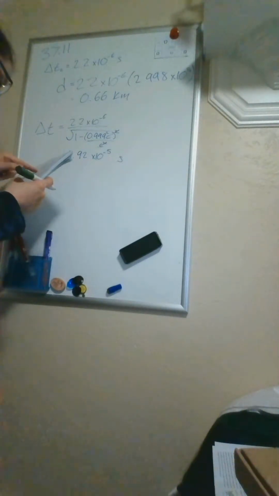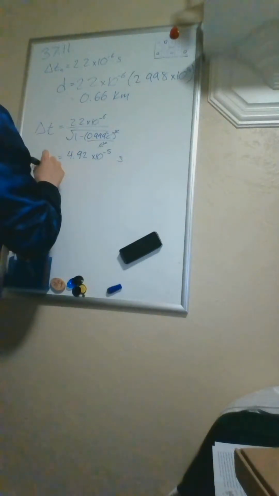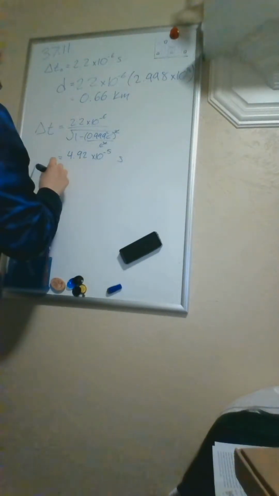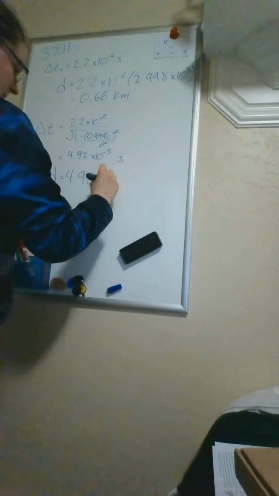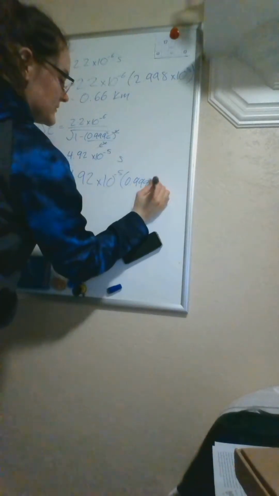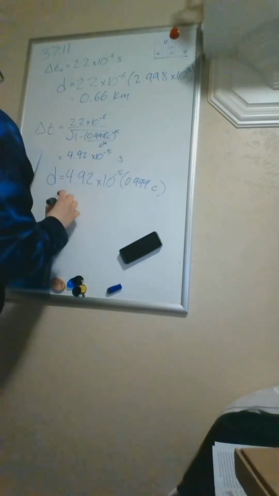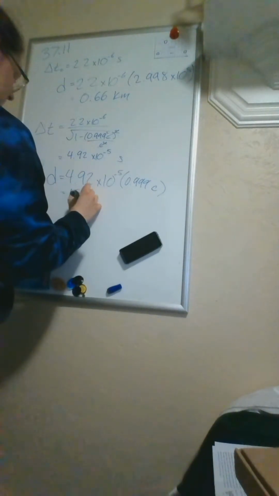So we calculated how long it lives with respect to someone on the Earth, and now we want to see how far it travels with respect to the person on the Earth. We put in the time that it lives multiplied by its speed, which is 0.999 times the speed of light. When we calculate that, we find that it goes 15 kilometers as observed by someone on the Earth.